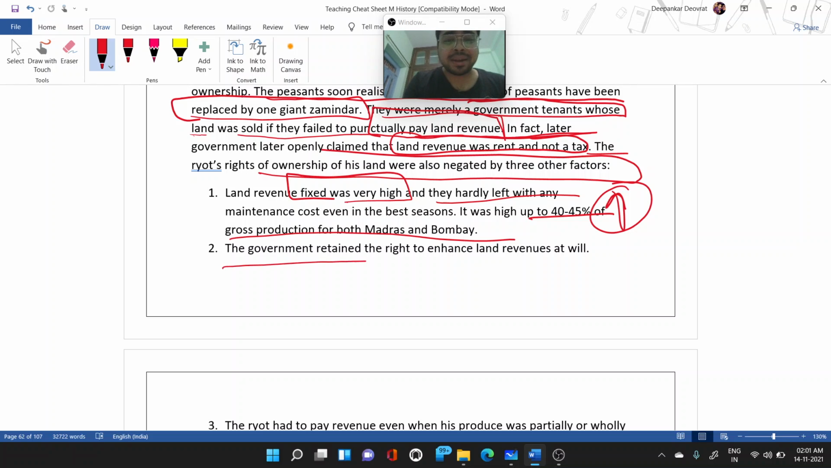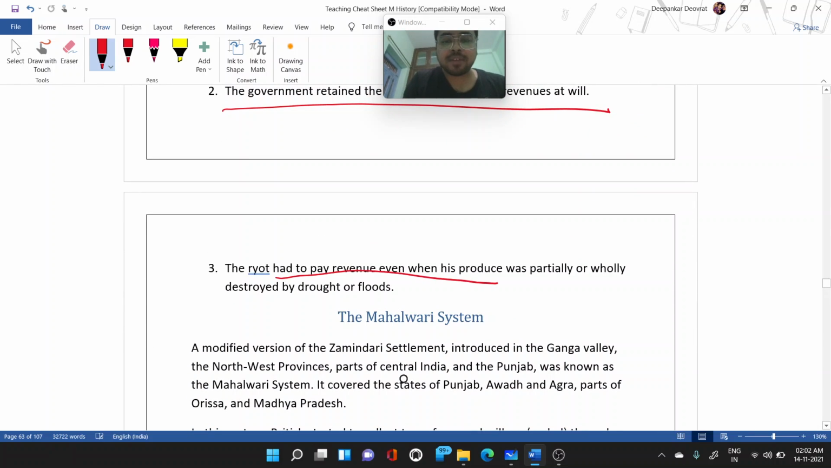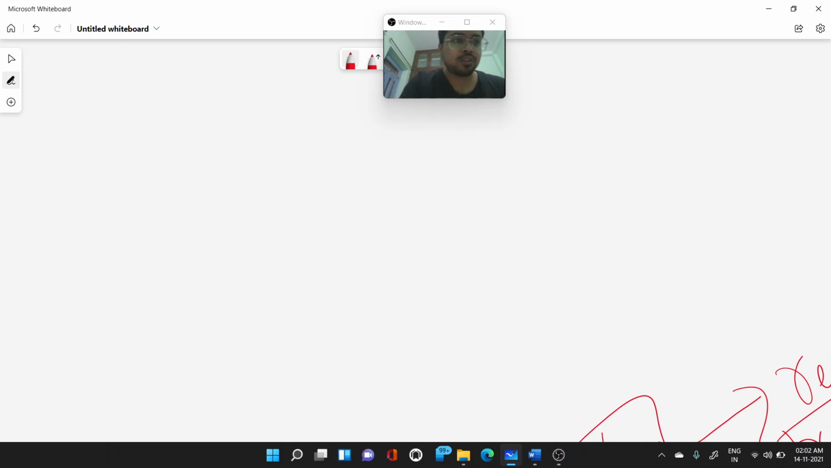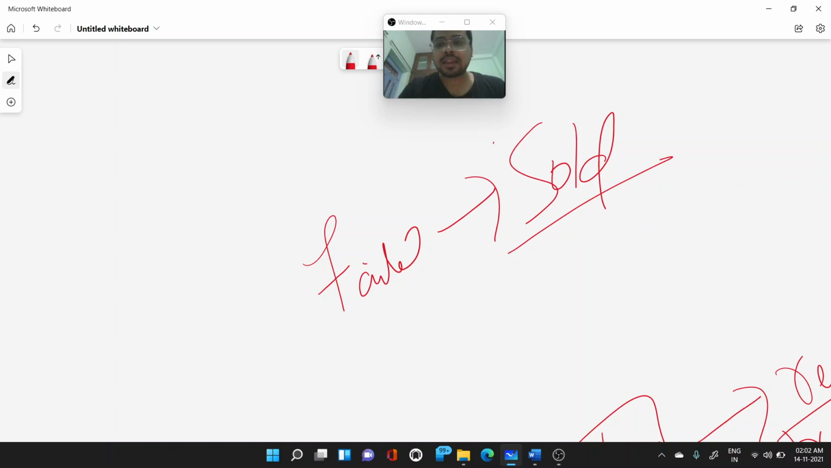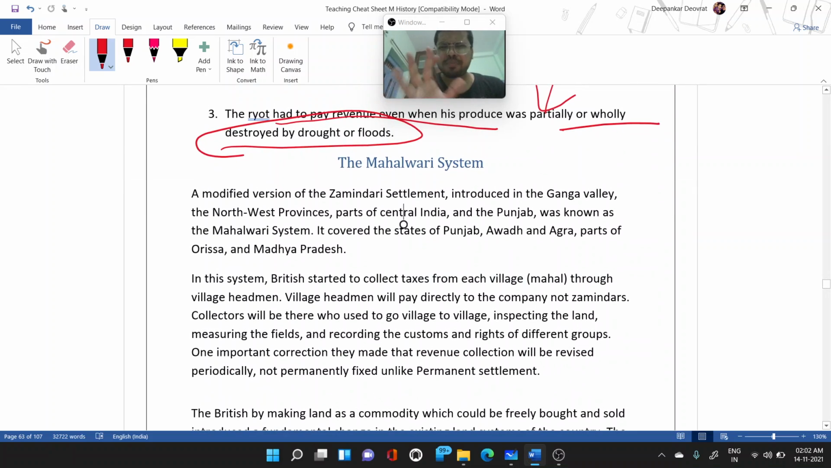Second, the government retained the right to enhance land revenue at will. They could revise the land revenue whenever they wanted. Third, the peasant had to pay the revenue even if the produce was partially or wholly destroyed by drought or floods. If they failed to pay the rent, then their land would be sold by the government, and the money would go into the pocket of the government only. So this was all about the Ryotwari settlement.